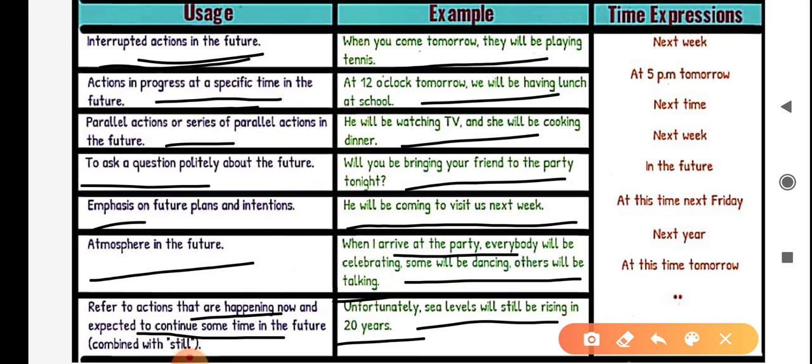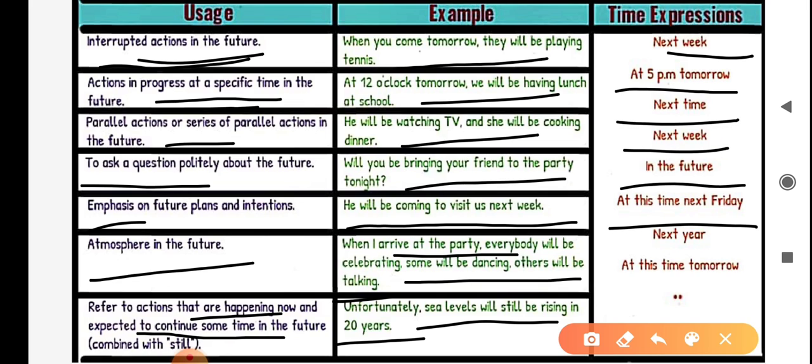Here are some time expression words for future continuous tense. They are next week, at 5 p.m. tomorrow, next time, next week, in the future, at this time next Friday, next year, at this time tomorrow.